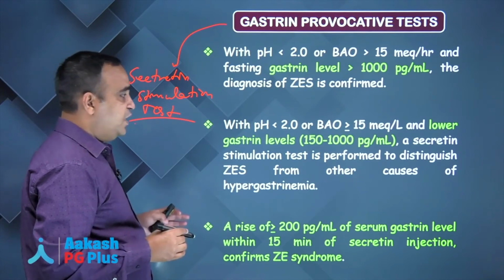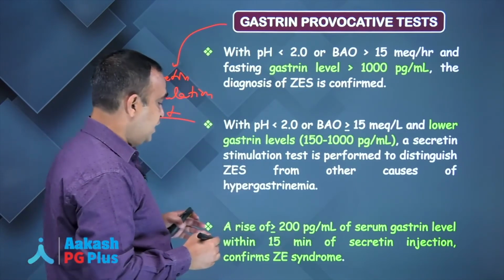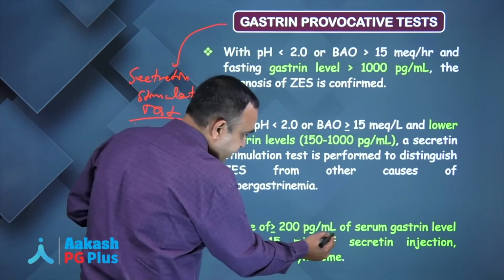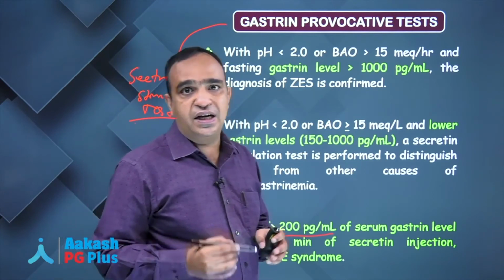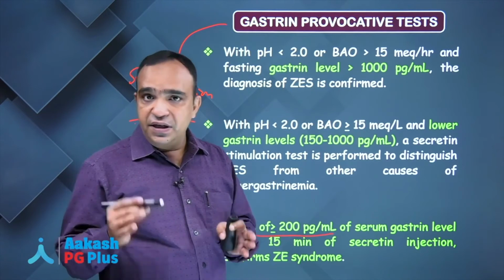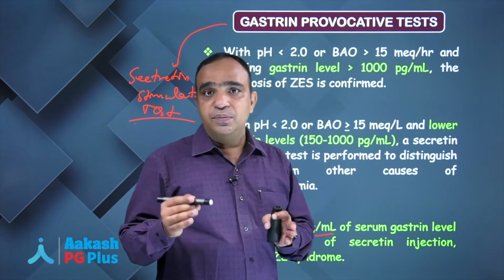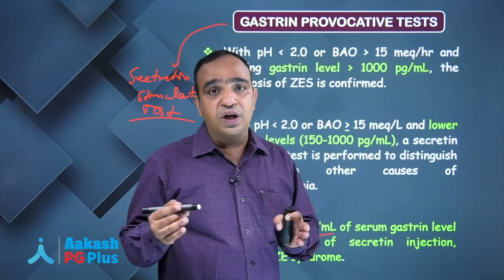In this we give an injection of secretin, and within 15 minutes the serum gastrin level should rise by more than 200 picogram per ml.